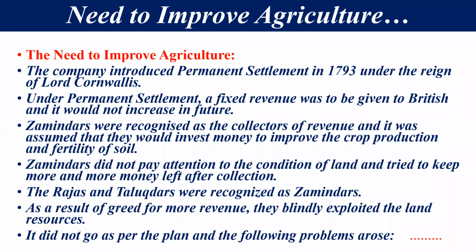The company introduced the Permanent Settlement in 1793 under the reign of Lord Cornwallis. Now you have to think about one question: what were the main basic features of the Permanent Settlement? And the second question is, who introduced the Permanent Settlement and when? So for the improvement of agriculture, the company established the Permanent Settlement in 1793 under the time period of Lord Cornwallis. Now, according to this Permanent Settlement, a fixed revenue was to be given to the Britishers, and